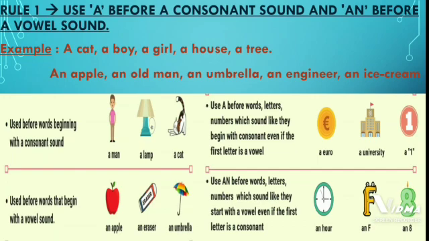Here we can see that apple starts with A, old man starts with O, umbrella starts with U, engineer starts with E, and ice cream starts with I. So here we can say that apple, old man, umbrella, engineer, ice cream are words that have vowel sound. Hence we have used an before a vowel sound for apple, old man, umbrella, engineer and ice cream. Now let us see the second rule.